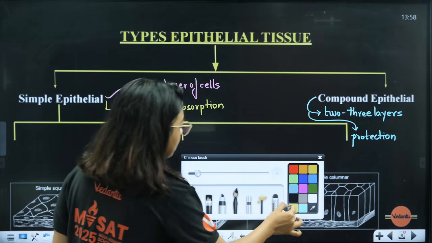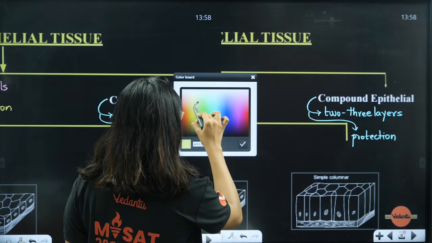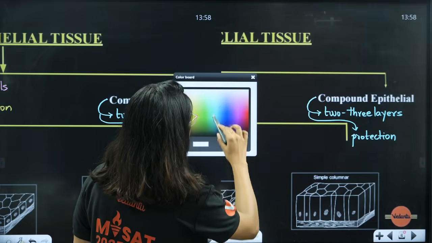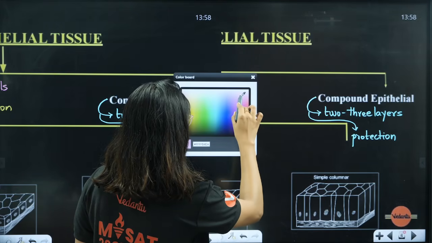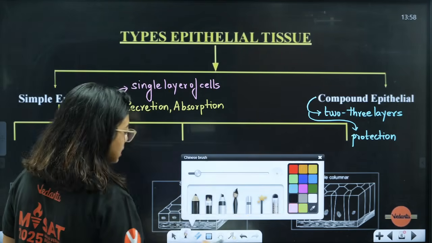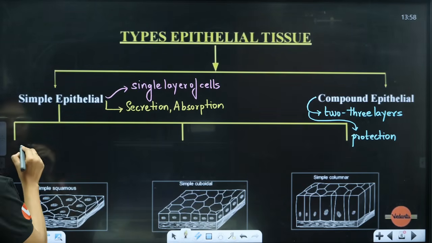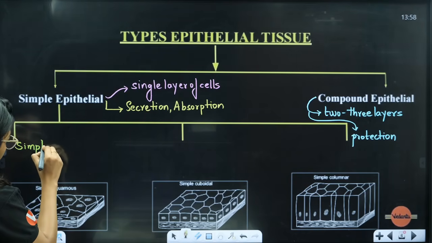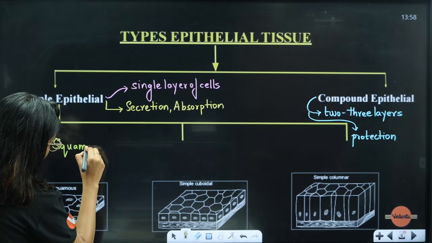Now, students, simple epithelium has divisions. Simple epithelium is divided into 3 categories. What are those, ma'am? First one is called simple squamous epithelium.